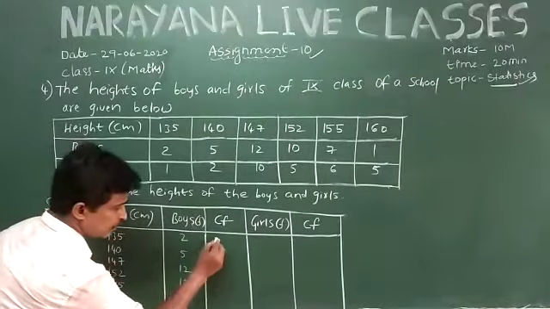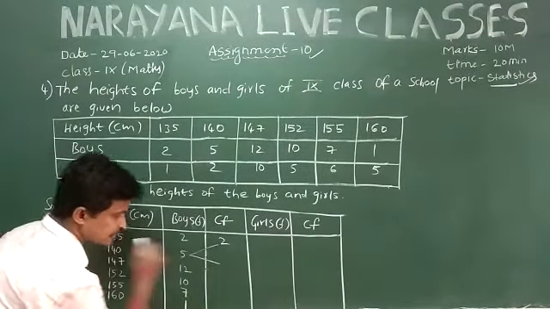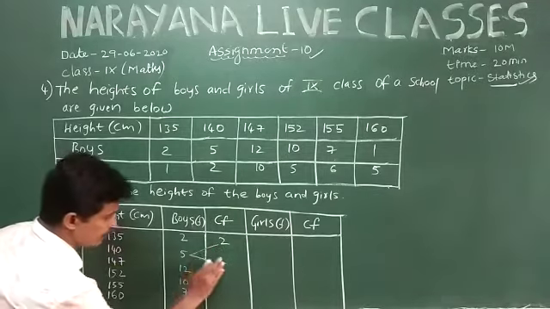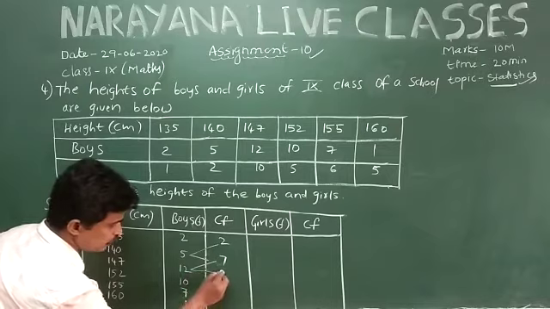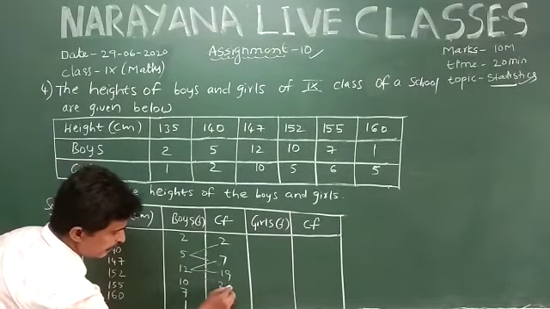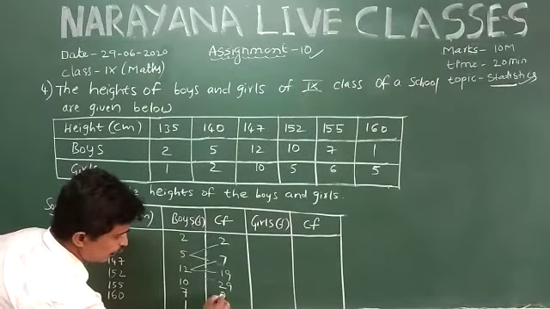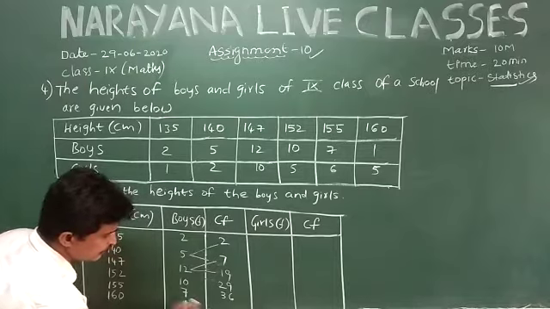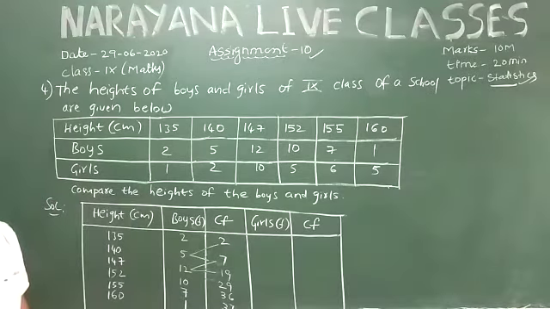First write 2 and add: 2 plus 5 is 7, and adding the next, that is equal to 19. 19 plus 10 is 29. 29 plus 7 is equal to 36. And 36 plus 1 is equal to 37.